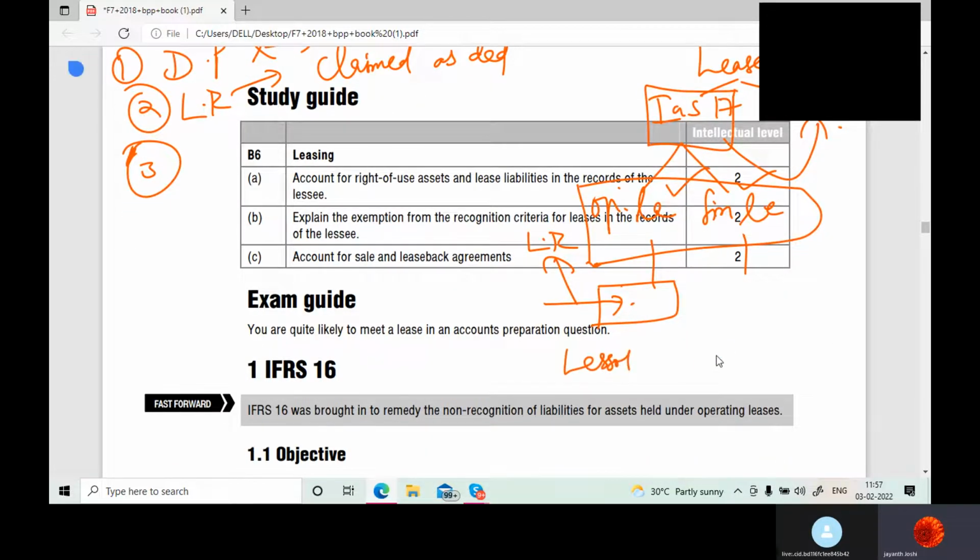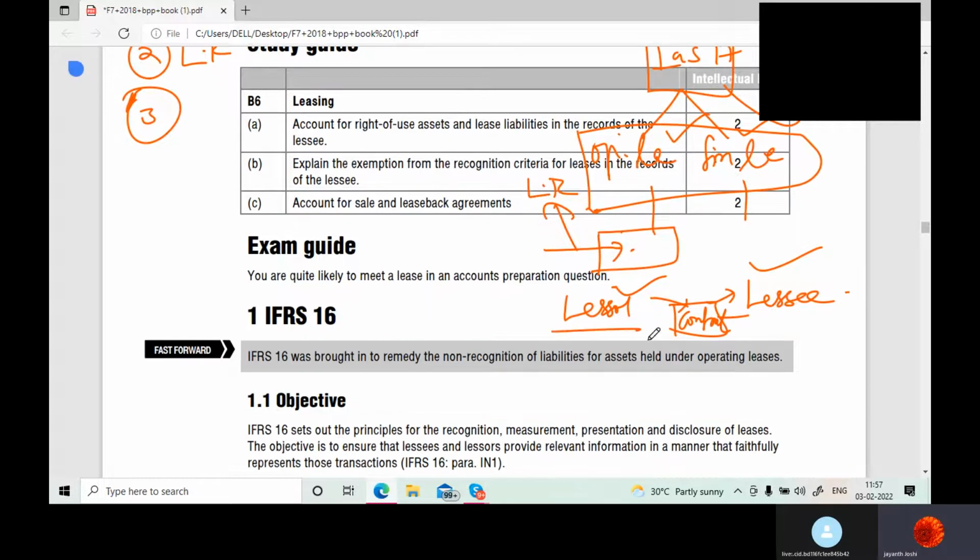One party is the lessor and one party is the lessee, and they make a contract between them. That contract is nothing but lease agreement. As per which lessor would collect the lease rentals from lessee, and lessee would get the right of use of the property from the lessor. The property is not of lessee, but he gets the right of use of that asset.